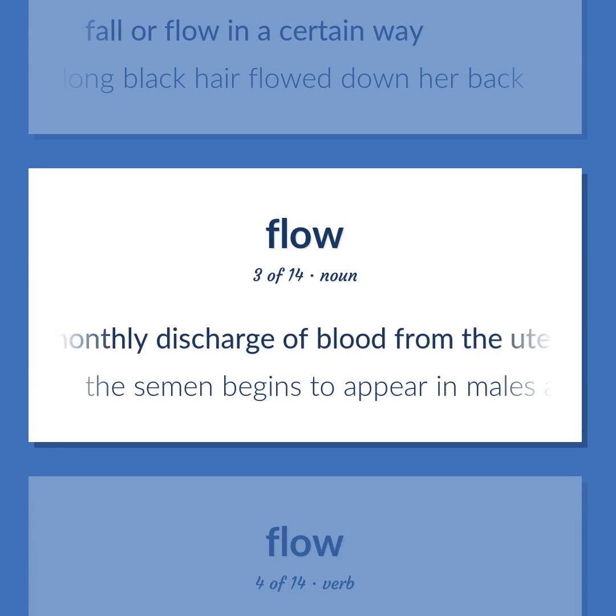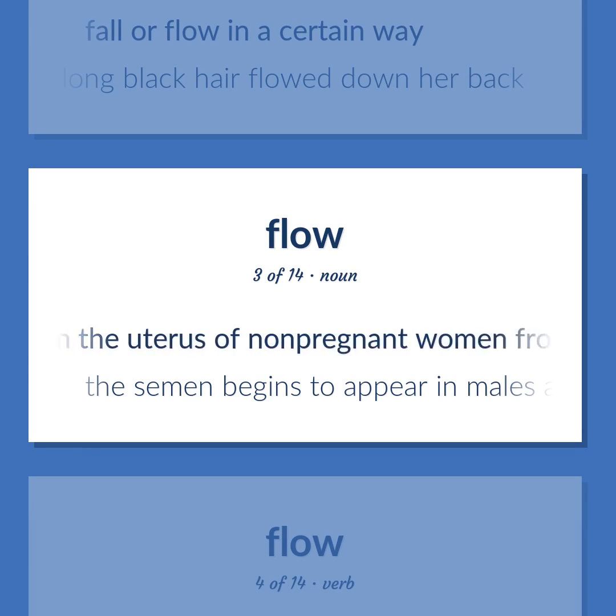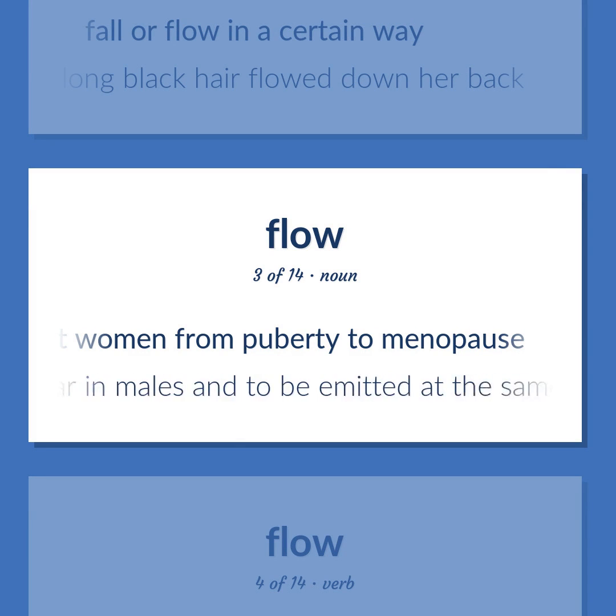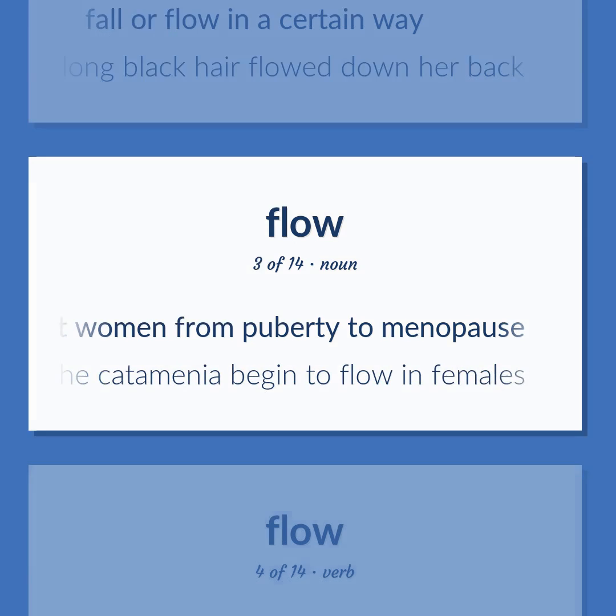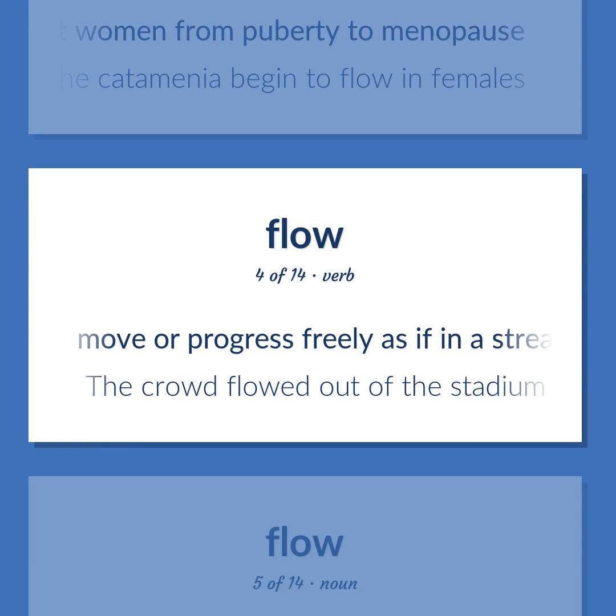The monthly discharge of blood from the uterus of non-pregnant women from puberty to menopause. The semen begins to appear in males and to be emitted at the same time of life that the catamenia begin to flow in females. Move or progress freely as if in a stream. The crowd flowed out of the stadium.